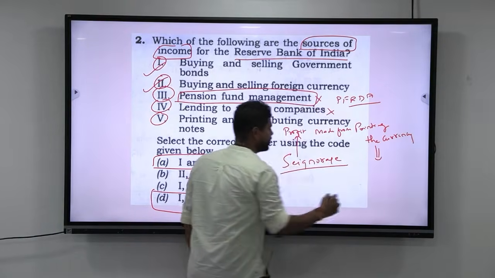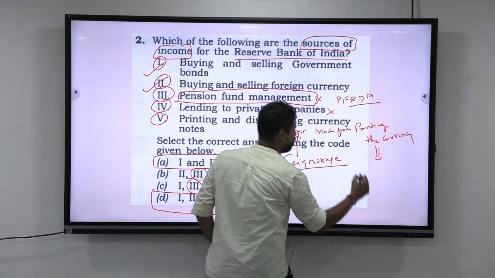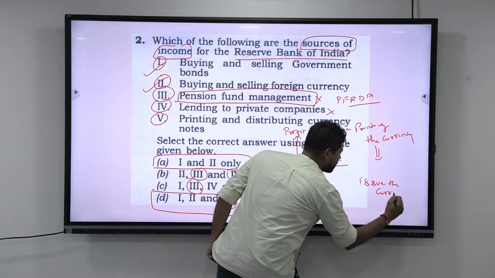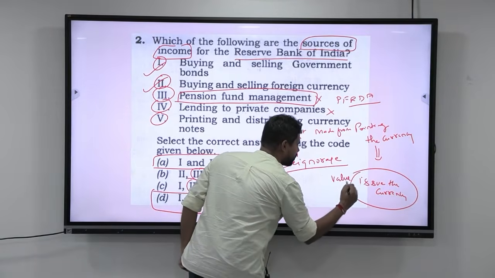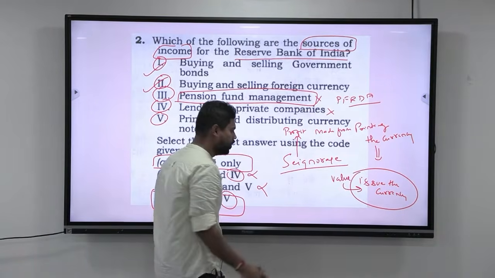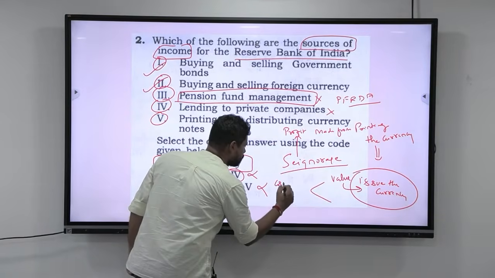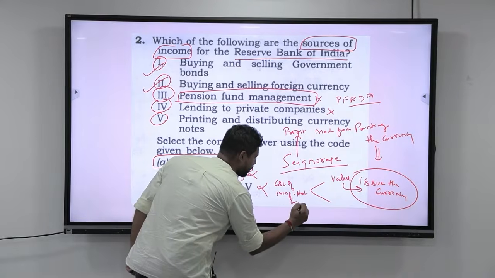Okay, so what does this mean? Obviously, it is the RBI that is in charge of issuing the currency. Now, the value at which the RBI will issue a currency will always be greater than the cost of manufacturing that currency.